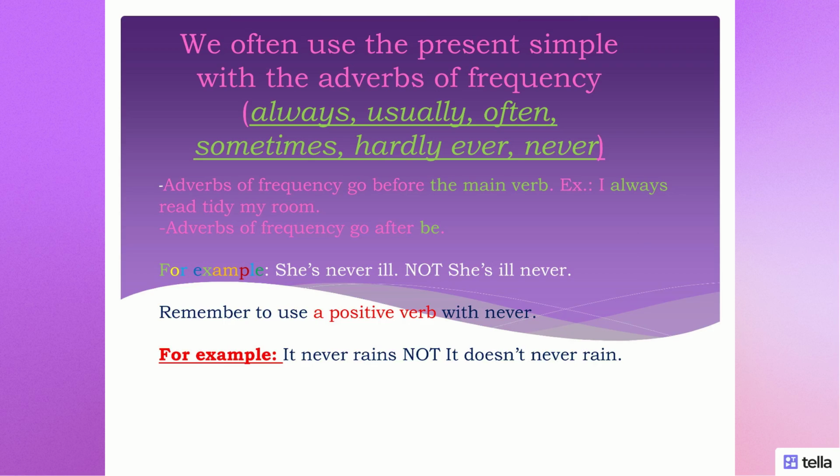Okay, we often use the present simple with the adverbs of frequency. They are always, usually, often, sometimes, hardly ever, never, and we locate them before the main verb. For example, I always tidy my room. But if we have the verb be in a sentence, we have to put it after be. For example, she's never ill, not she's ill never. And remember to use a positive verb with never. So, for example, it never rains, not it doesn't never rain.